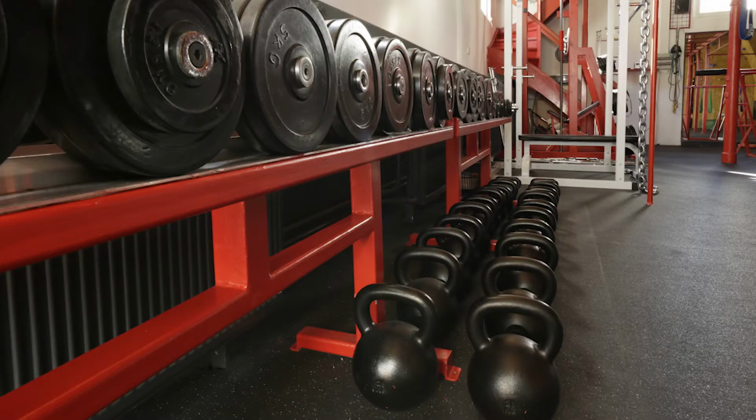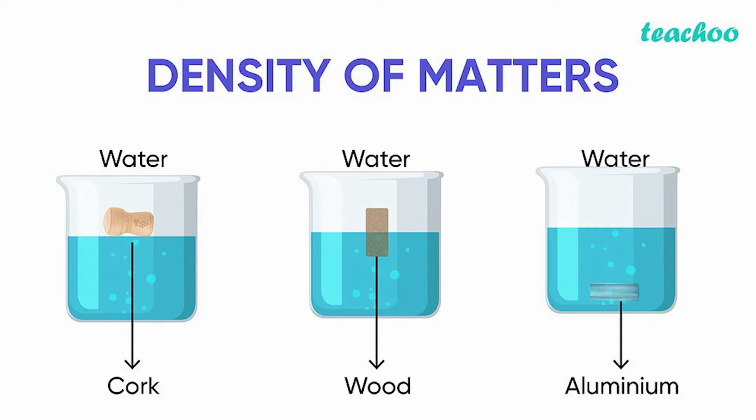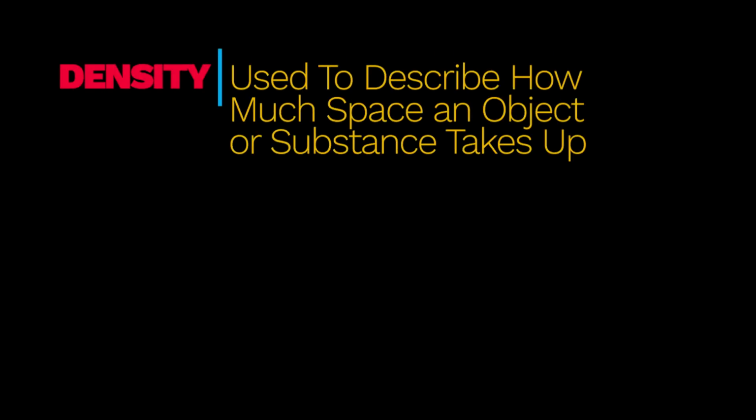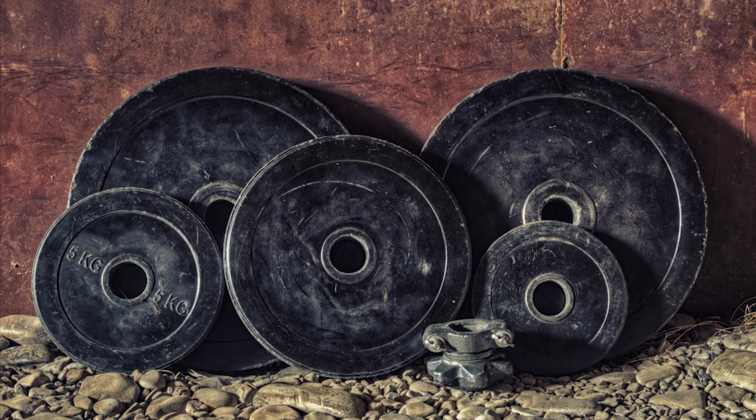Now here is where things get a little heavy. Density. Density is the weight per unit volume of a substance. Let me ask you this: which is heaviest? A ton of steel or a ton of feathers? Density is used to describe how much space an object or substance takes up, in other words its volume or shape, relative to the amount of matter in that object or substance, also known as its mass.